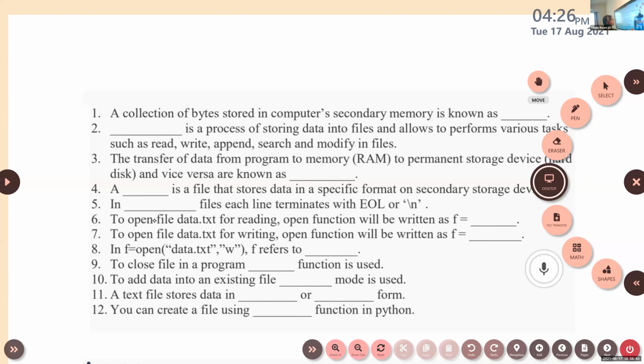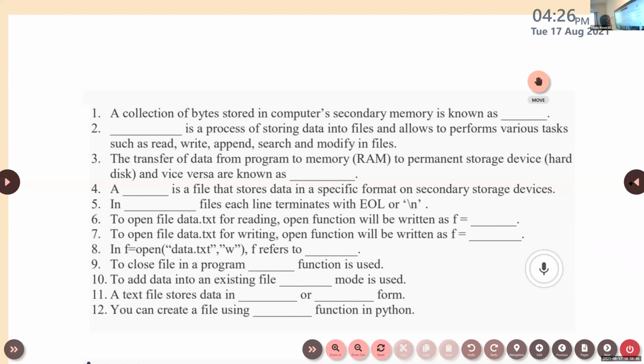So these are the questions. Please take a screenshot of this.